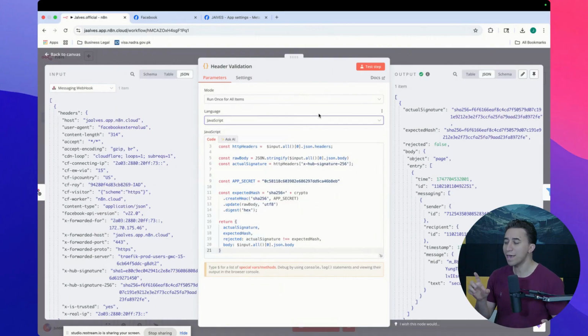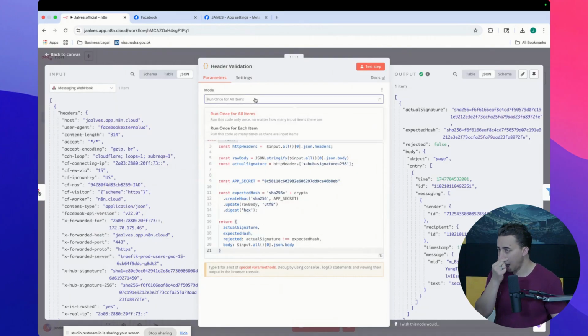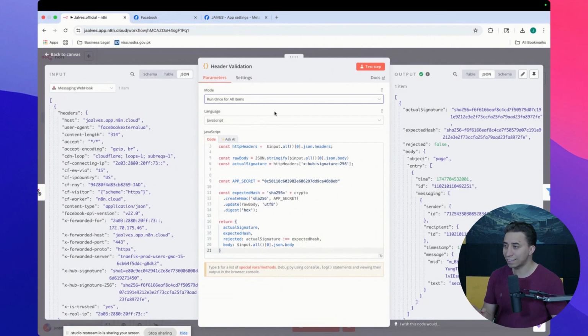What I'm doing here is running this code for all items, and I'm going to tell you what this code does, because this is where the security part takes place, and let me tell you why.